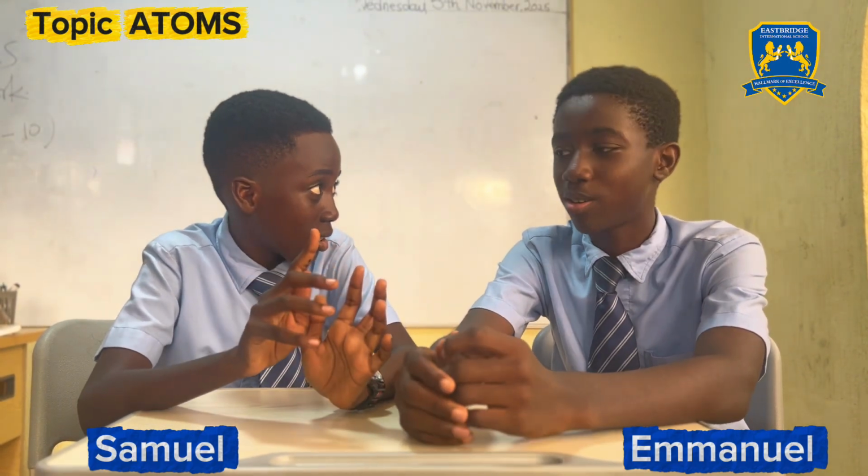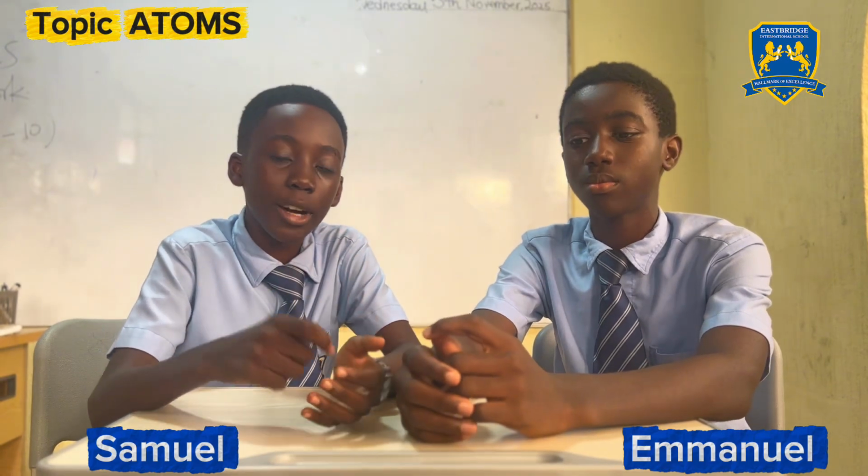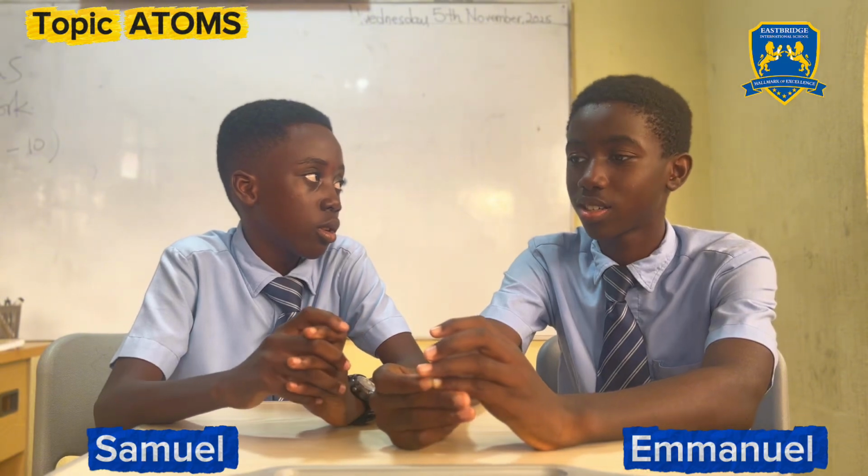Oh, sure. Okay, so over 2,000 years ago, a Greek philosopher named Democritus suggested that if you keep on dividing something, it will get to one point that you can't divide it again. He also suggested that everything was made up of tiny particles of matter. He called these tiny particles of matter atoms. The Greek word atom means cannot be divided. There are many kinds of atoms, which depend on the elements they are, because elements are substances that are made up of only one kind of atom. So I hope you have got a clear definition of what the word atom means.